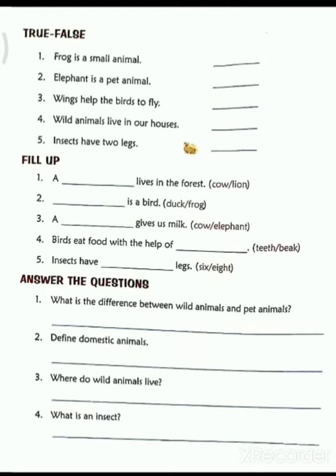Then we will see the fill in the blanks. So choose the correct answer and fill the blank. A blank lives in the forest. Cow or lion? Yes, your lion only lives in the forest. Then a blank is a bird. Duck or frog? Yes, very good. Your duck is a bird. A blank gives us milk. Cow or elephant? Elephant, no. So your answer is cow.